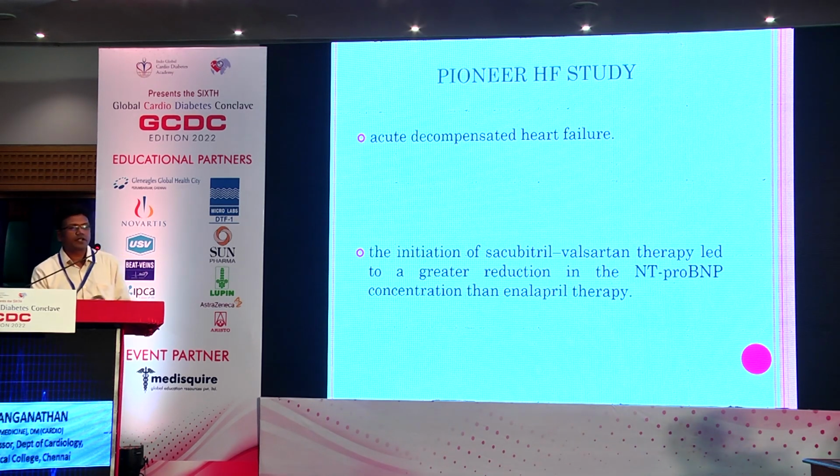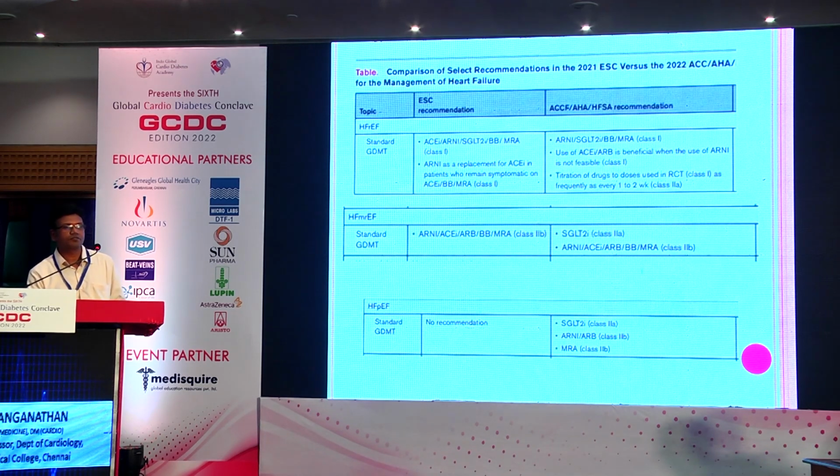This is the PIONEER-HF study. This trial was done in acute decompensated heart failure, and it doesn't mean that it has to begin in the acute state. After stabilization we can give this, and the NT-proBNP level declines. For example, in diabetes we monitor the sugar levels and hemoglobin A1C. Similarly in heart failure, when the NT-proBNP value starts to decline, it is a clear-cut indication that you're really working well and your drugs are acting nicely.